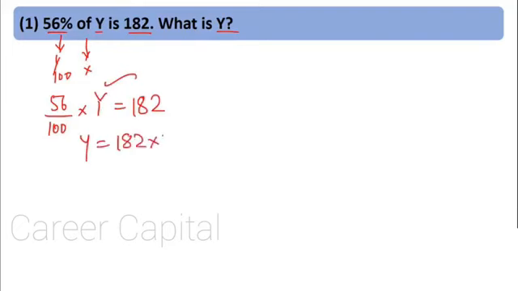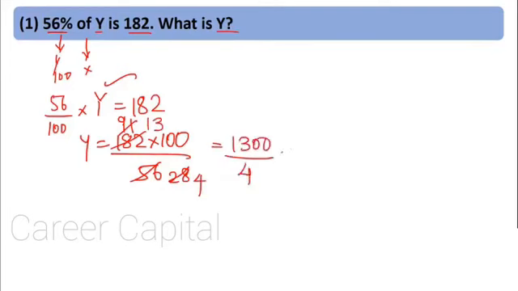Simply take it over here. Divide by 56. This is 56. Let's say divide by 2. What will you get? You will get 28 over here, 91 over here. Let's try some other number. This is divisible by 7. 7 4s are 28, 7 13s are 91. So 4 and 13.